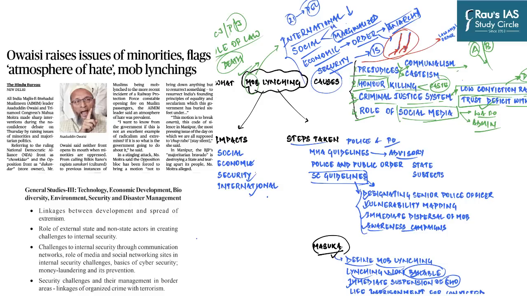There have been cases of WhatsApp lynchings where a group of people in a particular village were aroused because of news or WhatsApp forwards which claimed that people have come in their villages for child abduction or organ harvesting. Then of course, the case of Pehlu Khan and Tabrez Ansari related to cow vigilantism.